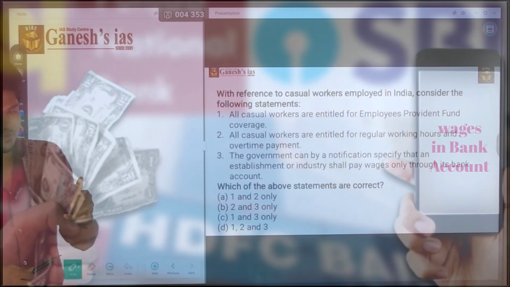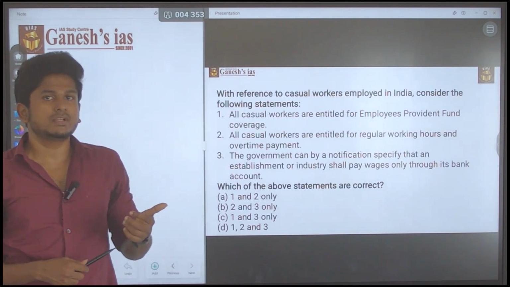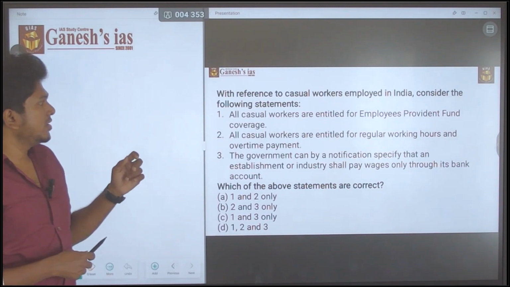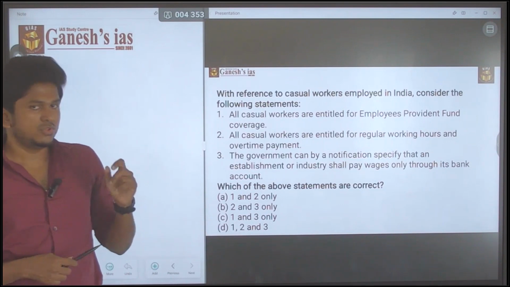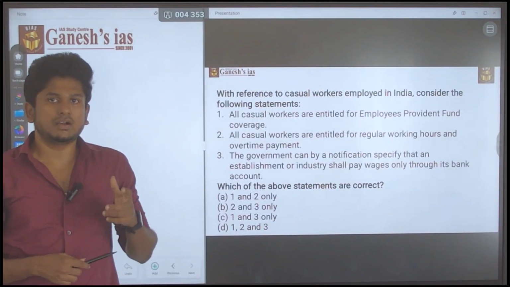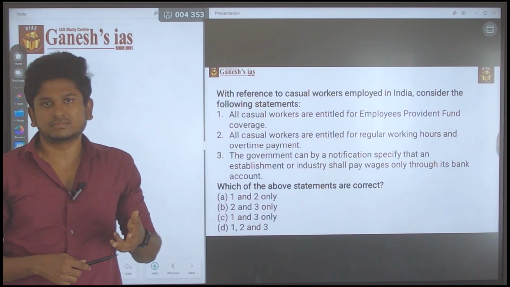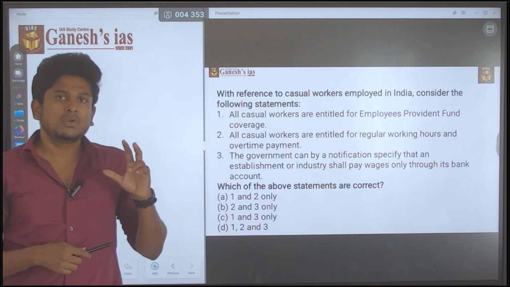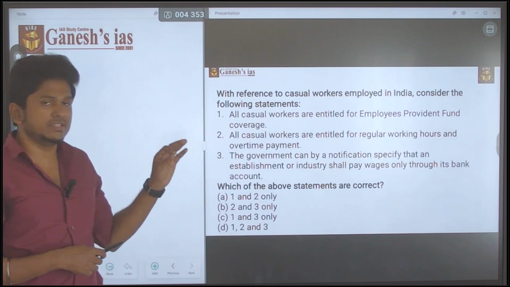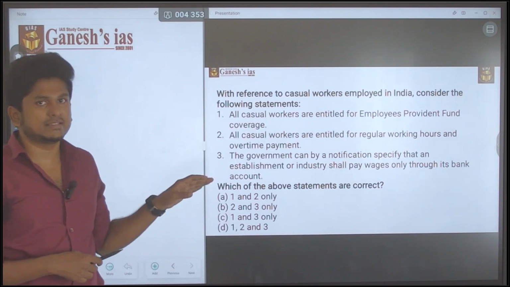Fact-wise this question looks so easy, but the concern is that it is a cumulative of most of the current affairs. Another major issue with this question is that there is a strategy usually followed by UPSC aspirants: if the statement contains 'all' or 'only', that statement is 99.999% wrong. This is one of the most used strategies by UPSC aspirants, but that strategy won't work in this question. With that strategy you can't get the answer.